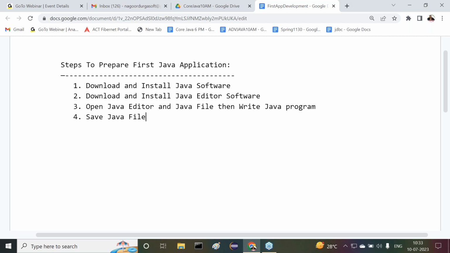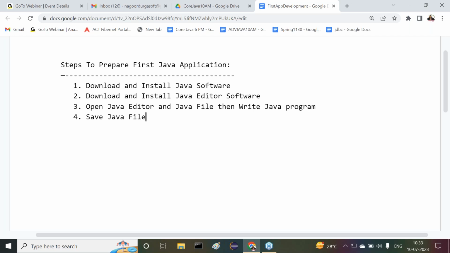To save that Java file, a set of rules and regulations are available. That set of rules and regulations here we are going to understand definitely. To save a Java file, here we are having a set of rules and regulations. That set of rules and regulations we are going to understand, and I'm going to discuss the steps one by one clearly. Right, sir.